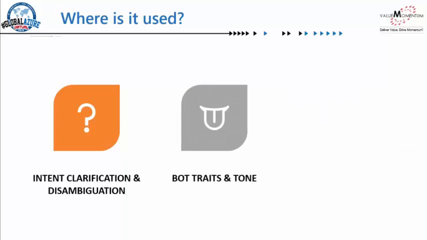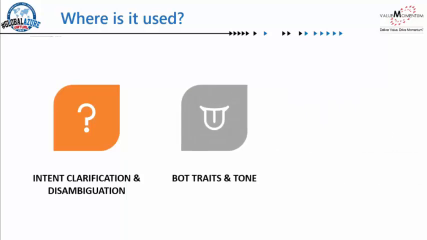I can take a typical example here. For example, in a banking website, there is a chatbot. Let's say I'm interacting with it and I ask a question like, I need an account statement. Now, there are multiple intents behind it, right? There are multiple understandings that the chatbot can take out of this question. There are various features within the banking website which can provide you an account statement, like the mini statement or a historical statement, or taking a service request to deliver you a physical statement as well. So that is one example for Personalizer.